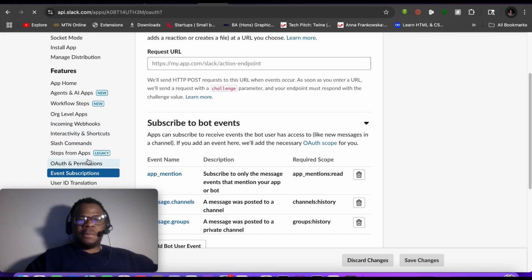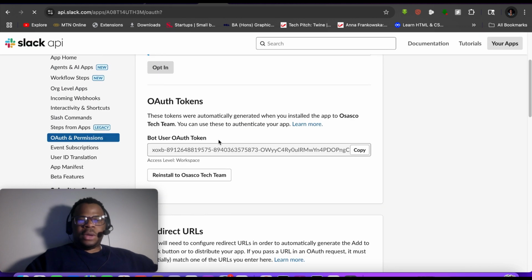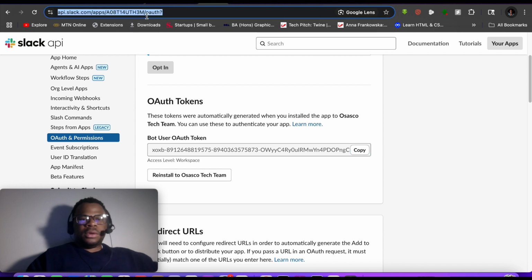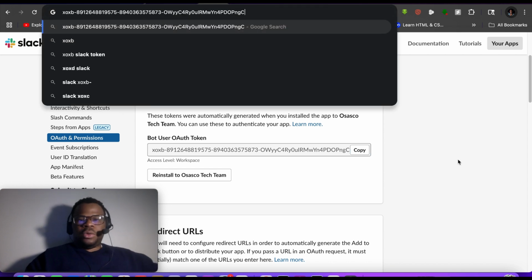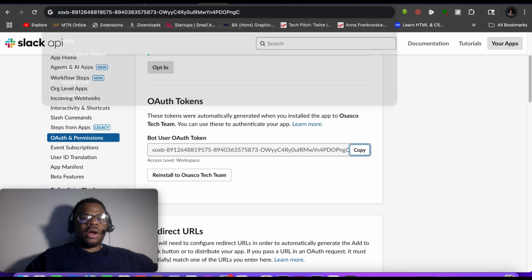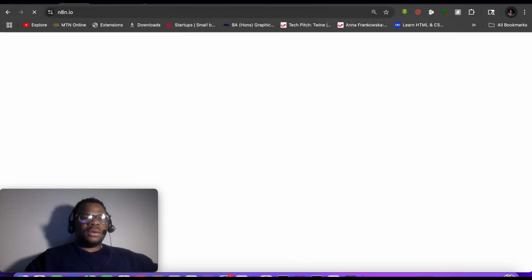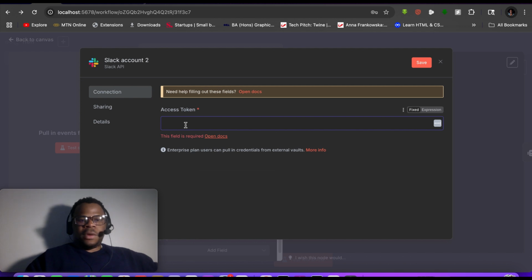From your OAuth and permissions, you come here, you copy this code here. After copying, you come over and paste it here.